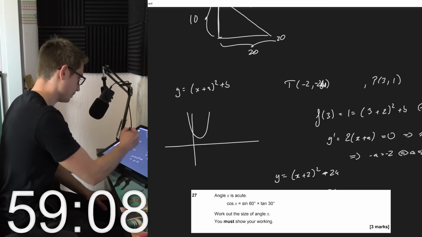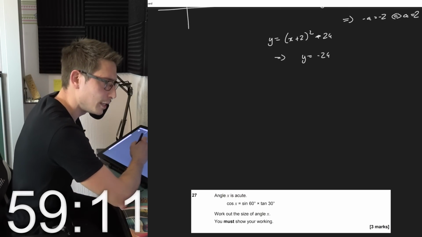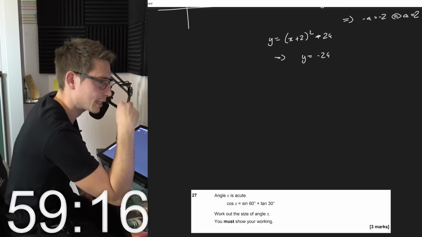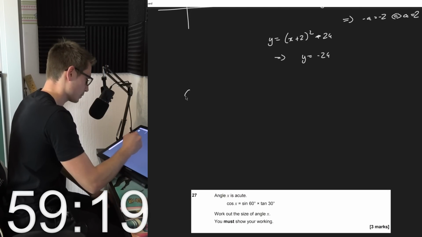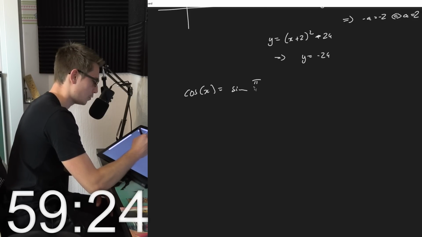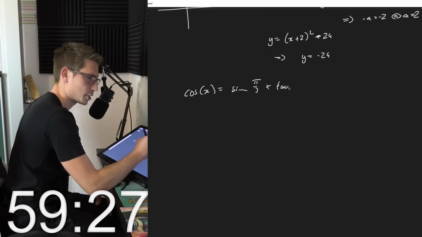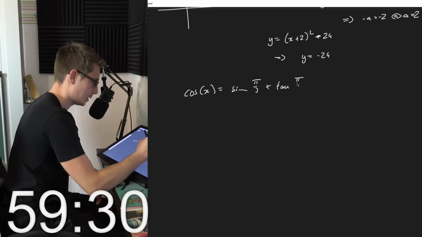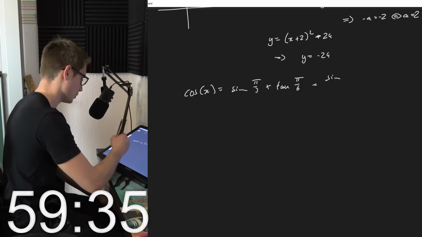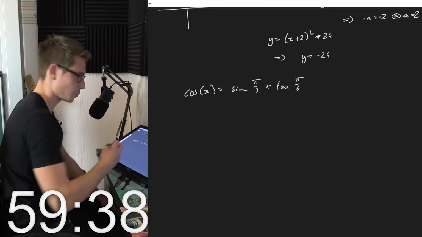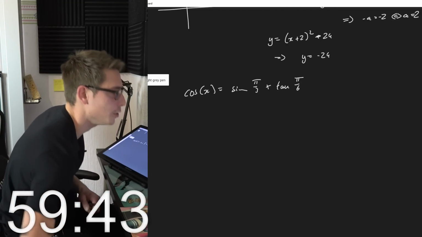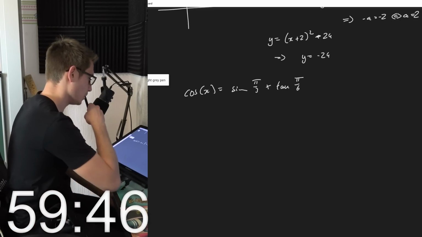Oh, goodness. English terminology. Angle x is cubed. Cosine x. Work out the size of angle x. Cosine x is sine of pi over 3 times tangent of pi over 6. So that is... Oh, no. That is stupid. I can simplify this. Work out the size of angle x. You must show your working. No kidding, Sherlock.